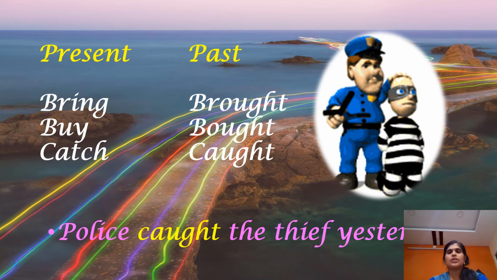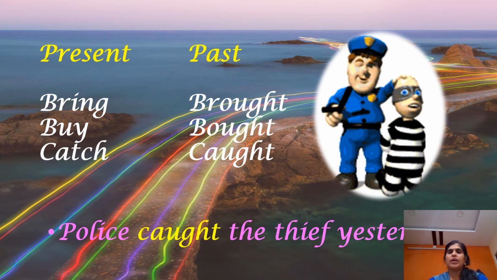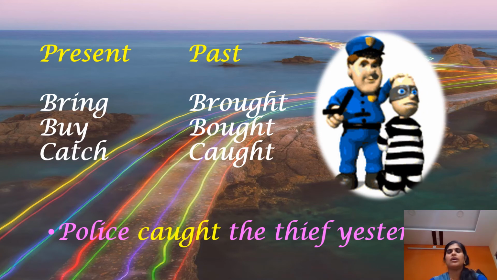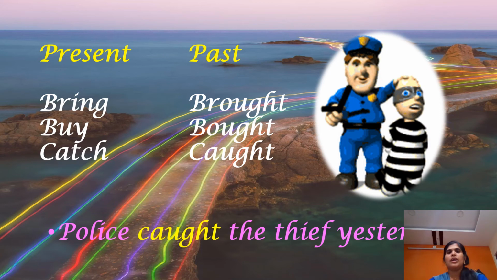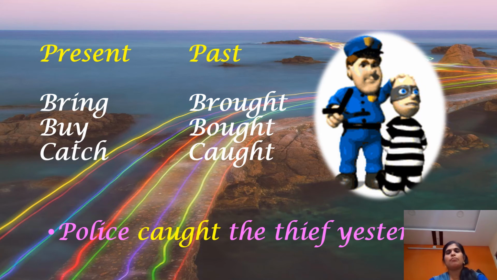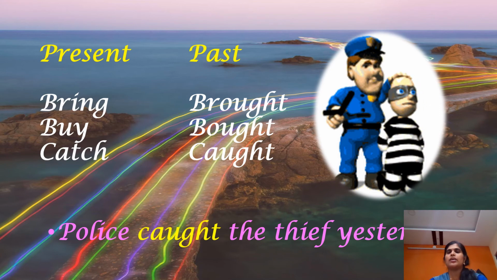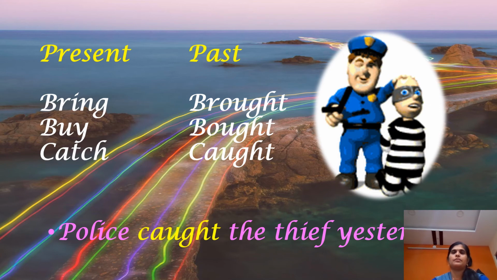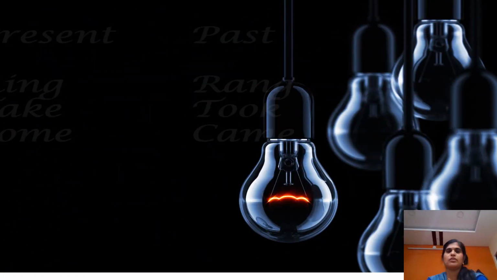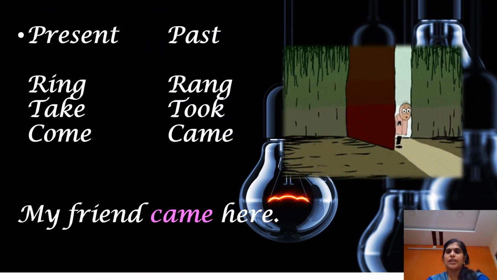Children, if you observe carefully, here the base form words are not added with any of the letters like D, ED or IED. Here the words changed into the past tense are totally different from the present tense. Such types of words are called irregular verbs. Here are a few more examples of irregular past tense verbs. Ring, rang. Take, took. Come, came.